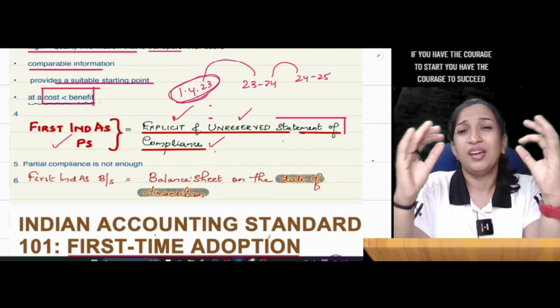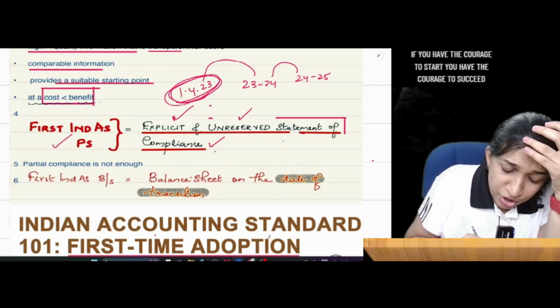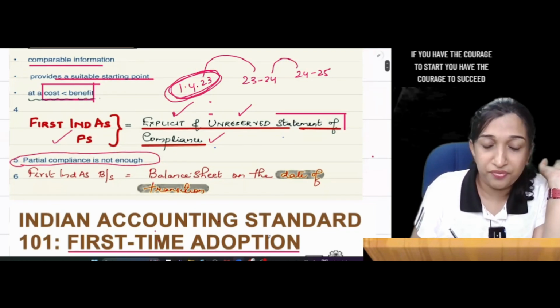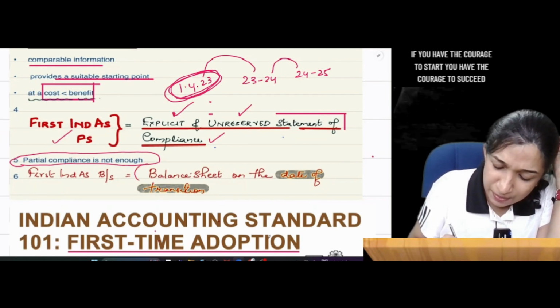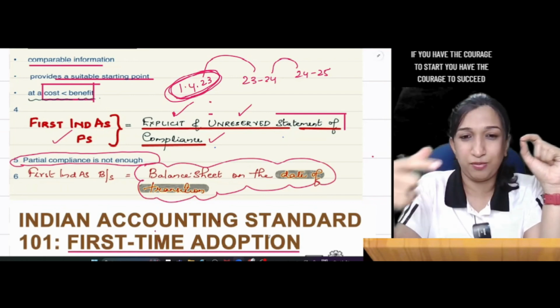It should be following the provisions of all Ind AS. Partial compliance is not enough. Oh, so first Ind AS balance sheet is the balance sheet on the date of transition. That is my starting point.